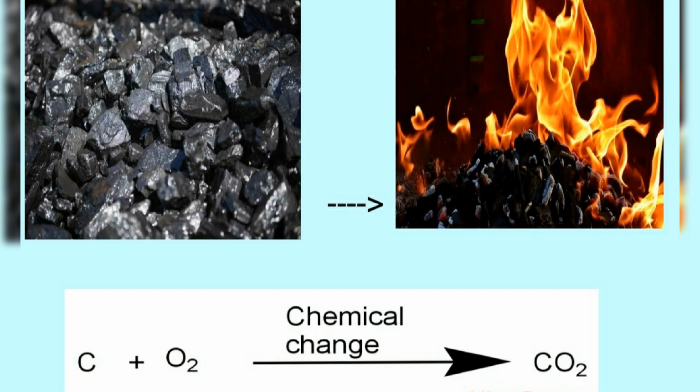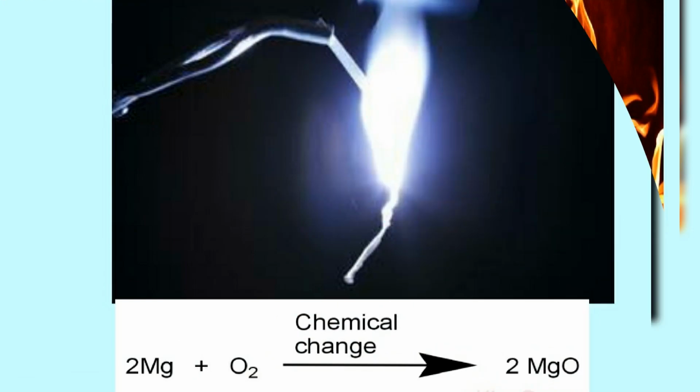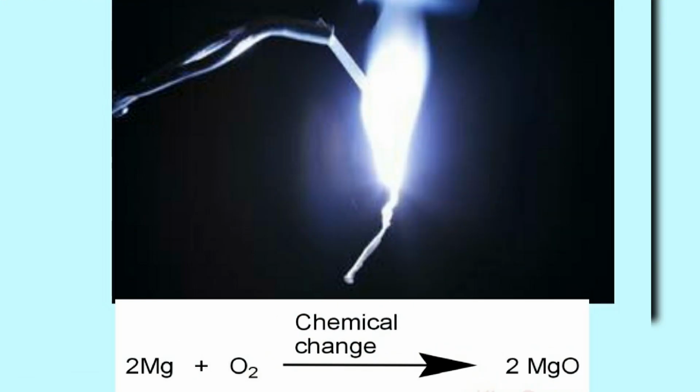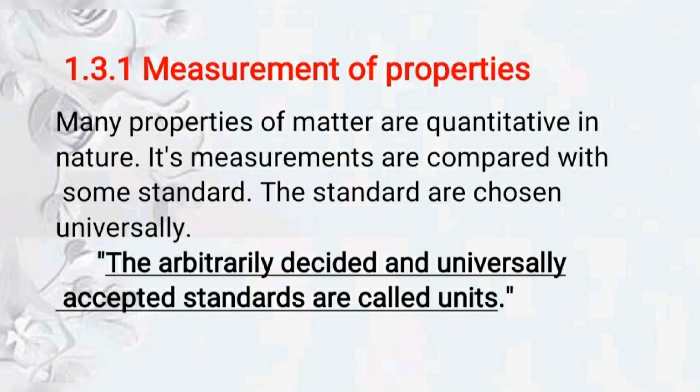Another example: when a magnesium wire burns in air, it gives magnesium oxide. So magnesium reacts with O2 from air to give MgO. In this way, the chemical composition of substances changes in chemical properties.